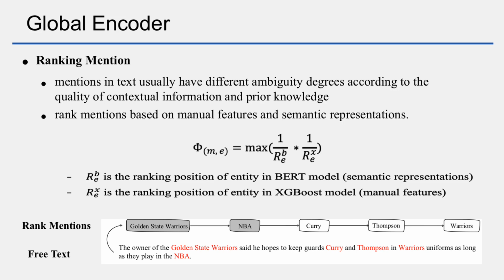In the global encoder, candidate entities are input in a fixed order. We first rank mentions based on the value features and the semantic representations. Based on statistical and textual features, we train an XGBoost model to rank candidates. Moreover, BERT distinguishes candidates based on semantic information. Combining the results of the BERT and XGBoost models, we rank mentions in text.